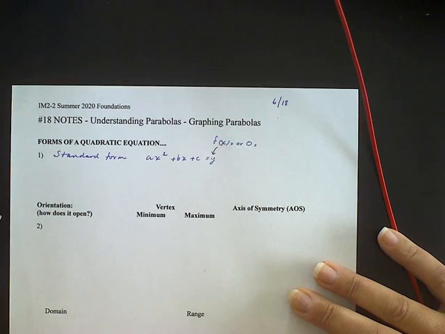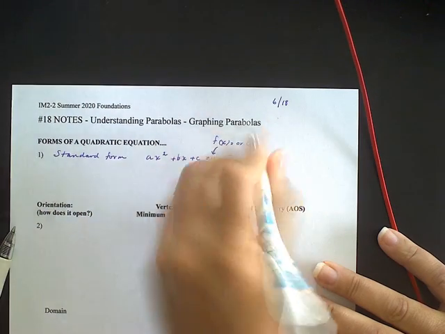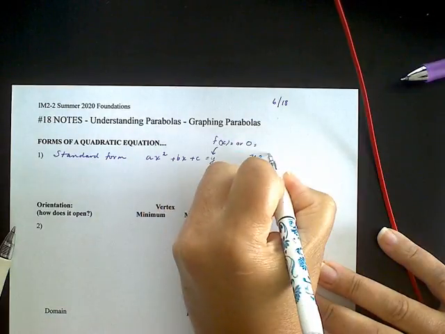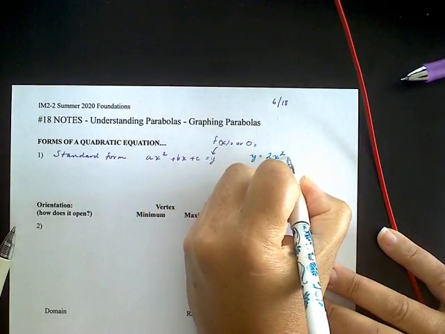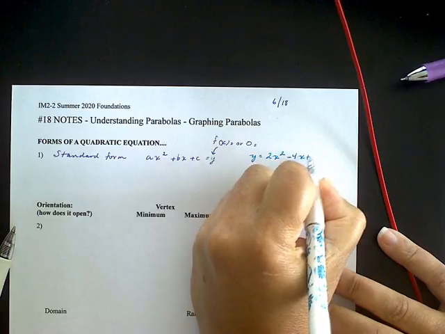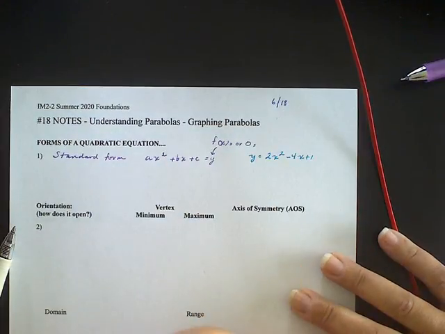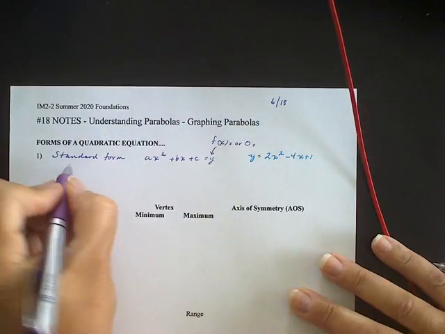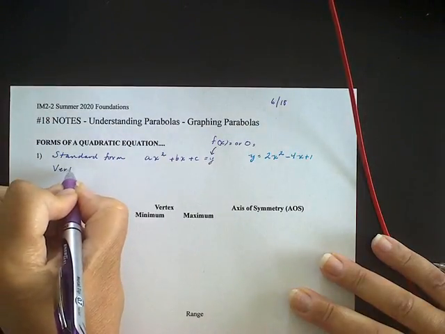y equals 2x squared minus 4x plus 1. So there's an example of what that could look like. The next form that we are looking at is vertex form. That's another form.